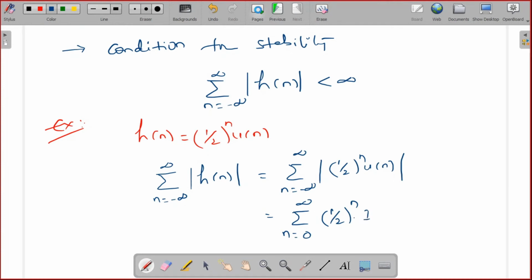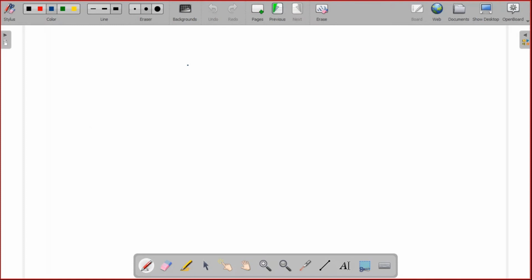U of n is 1, summation n from 0 to infinity 1 by 2 whole power n. What is the summation result? In the last class I gave two summation results. One is summation n from 0 to infinity a power n, whose value is 1 by 1 minus a if a is less than 1, and infinity if a is greater than or equal to 1.